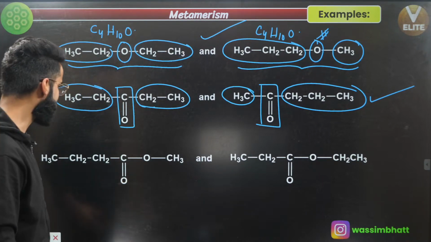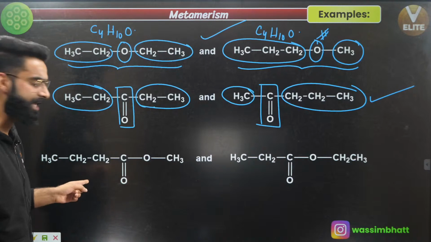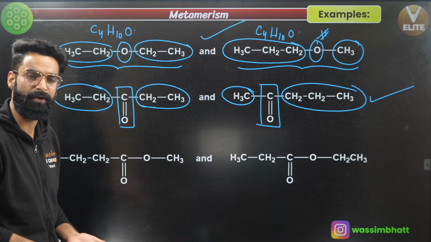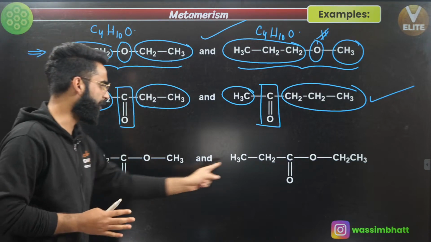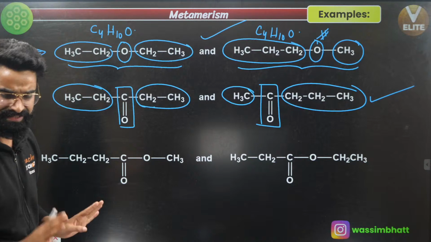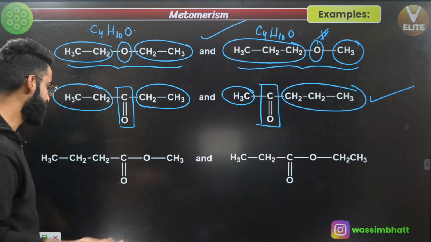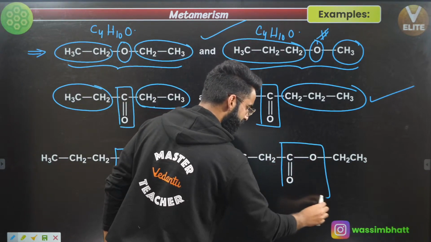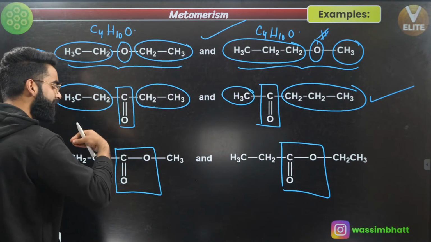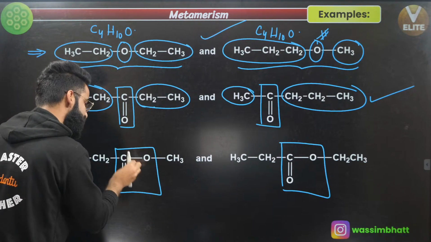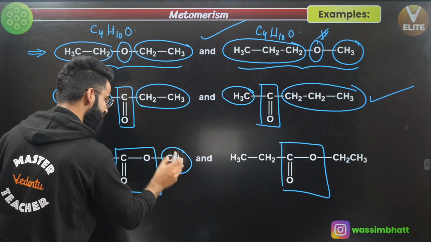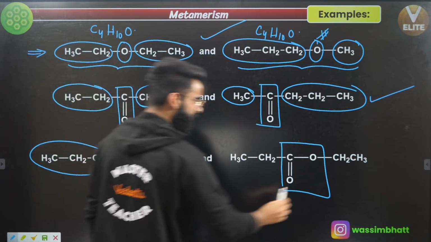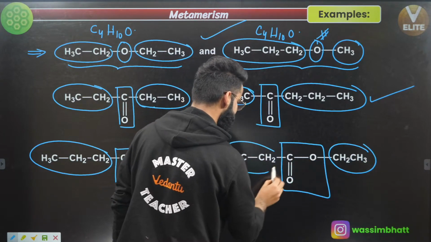Yes. Similarly, if I compare the last one, I need to check, are these two molecules metamers or not? Let's check it. First of all, I'll be checking the molecular formula. And something I'm telling you, the molecular formula of both these molecules is the same, right? This is something which I'm telling you from here only. Now identify the polyvalent group. This is the polyvalent group over here, in this molecule as well, right? Check the alkyl groups which are attached with this polyvalent group. This is the methyl group attached with this polyvalent group, and this is the propyl group attached with this polyvalent group. Similarly, this is ethyl group, and this is again the ethyl group.